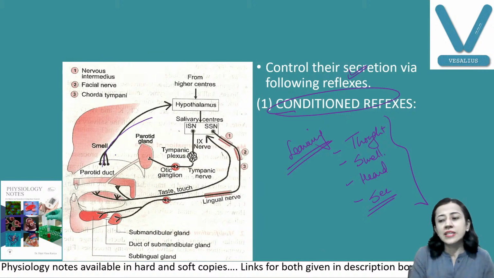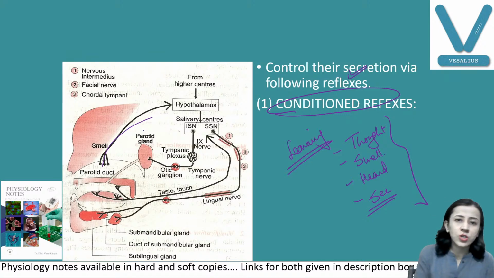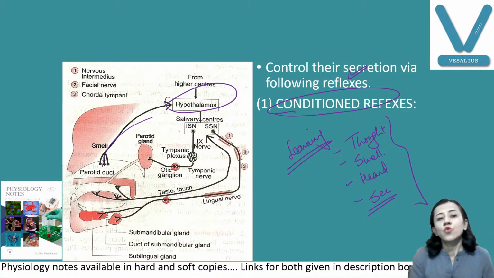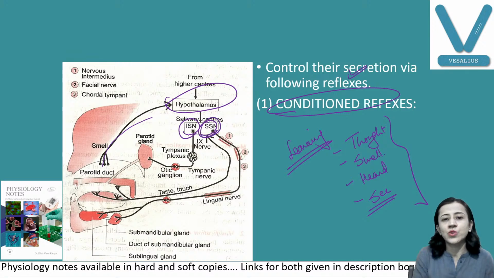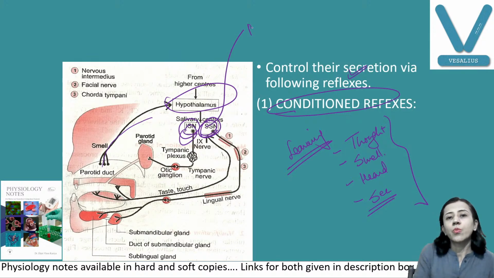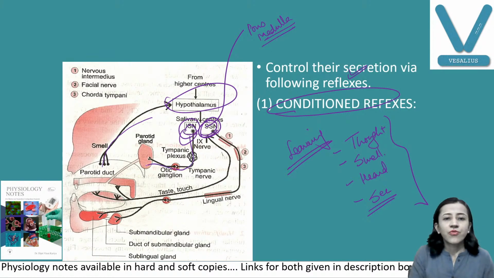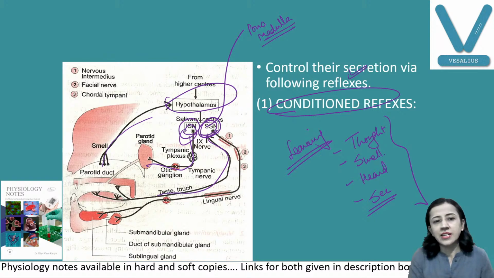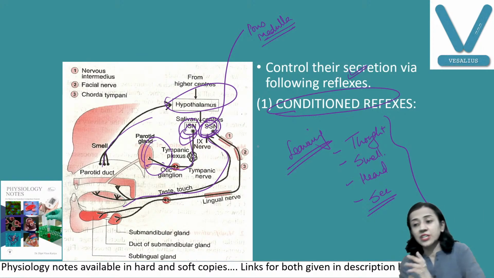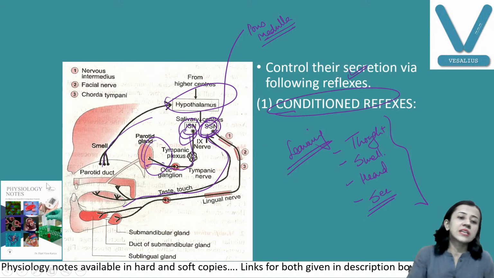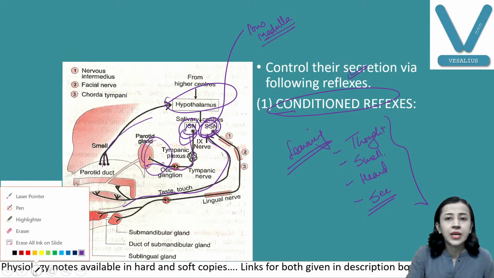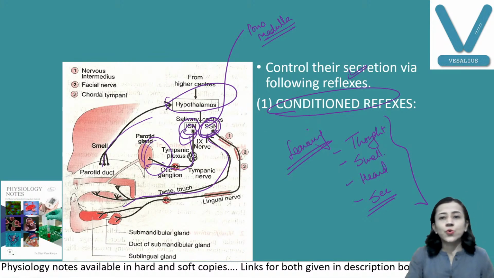Hearing is from the ear. They all go to the hypothalamus. From the hypothalamus, they go to the superior and inferior salivatory nucleus, which is present in the lower pons and medulla. Then there are the nerve fibers, seventh and ninth cranial nerve, which supply your parotid and submandibular gland, and there is salivary secretion. So you can say that is the conditioned reflex. Fine. So this is one way of the control of the secretion.